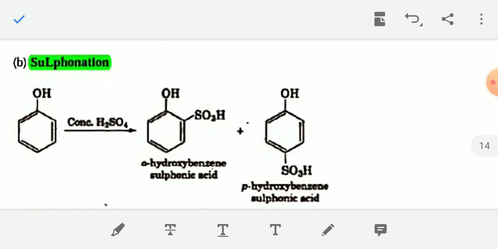Next reaction is sulfonation reaction, that is reaction of phenol with concentrated sulfuric acid.